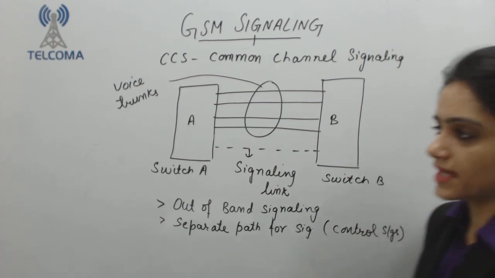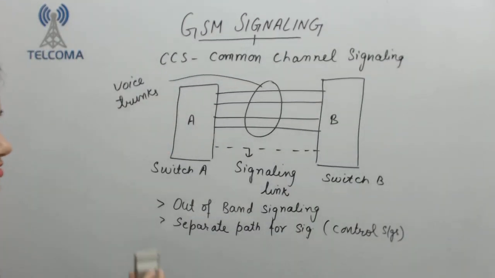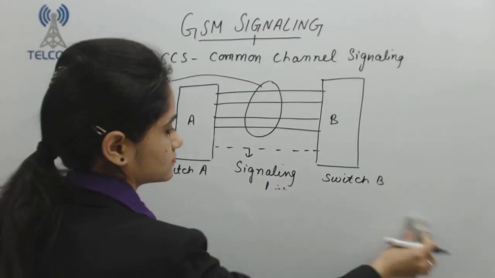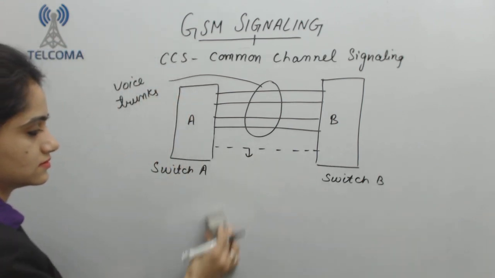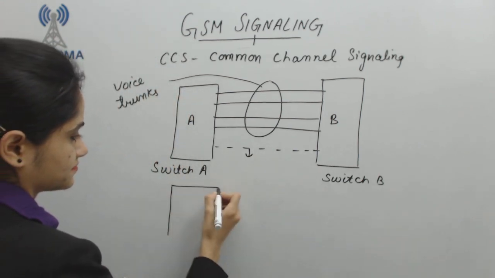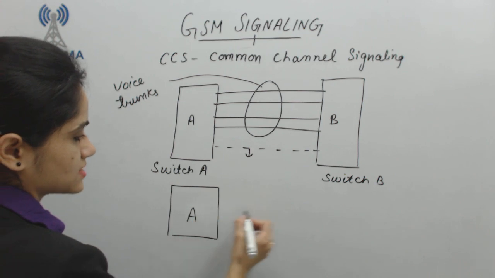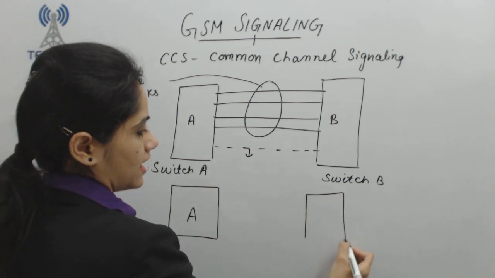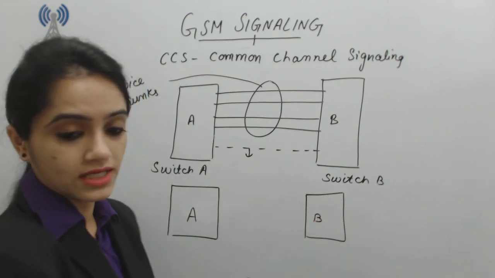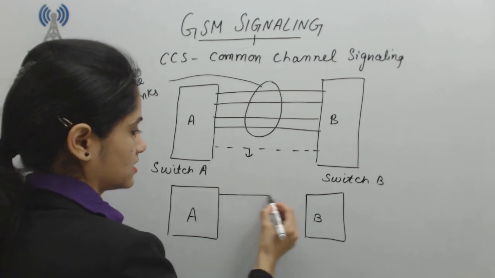So if I draw it between switch A and switch B, now I have a separate path.